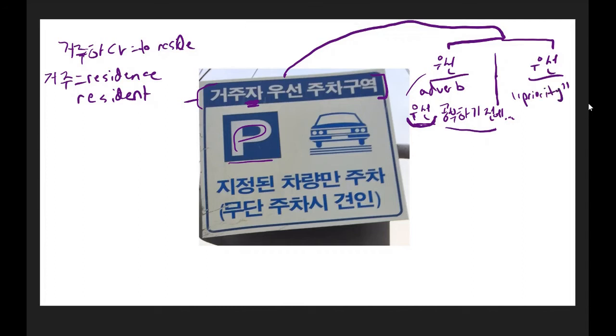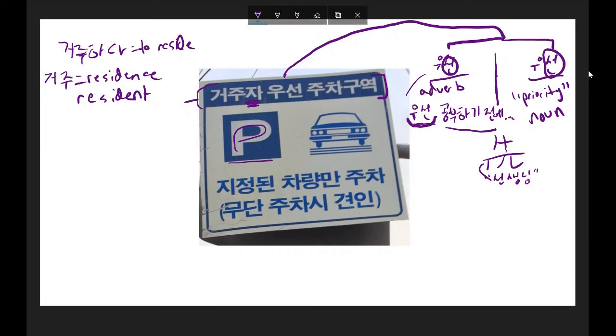Priority. And in this case, it's a noun. And the interesting thing about this is even though there's two different words, the sun in both cases, this sun here and this sun here, is actually the same Hanja character. As you can imagine, it looks something like this. That's the sun, and it's the same sun that would be in Sanseng Nim. Anyways, this usually sort of means first or priority or foremost or something like that.